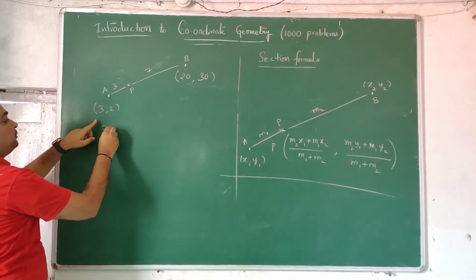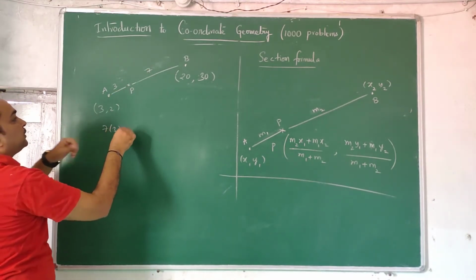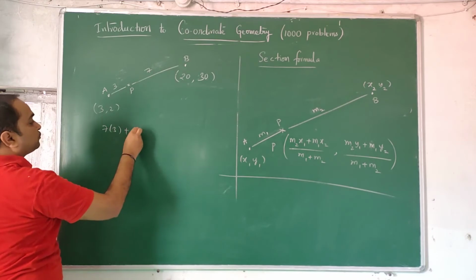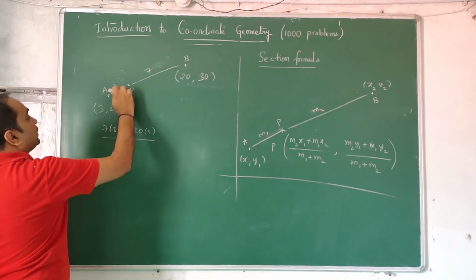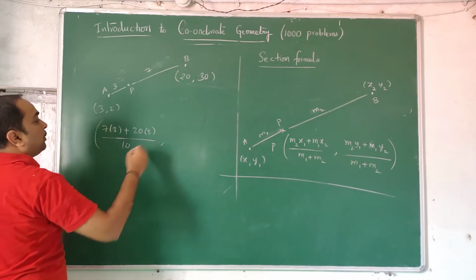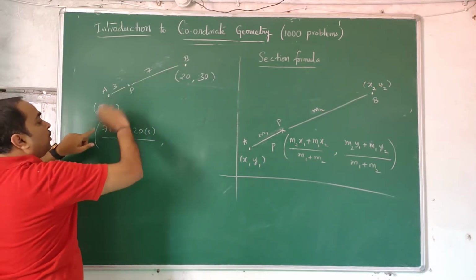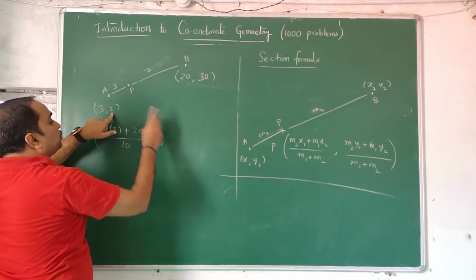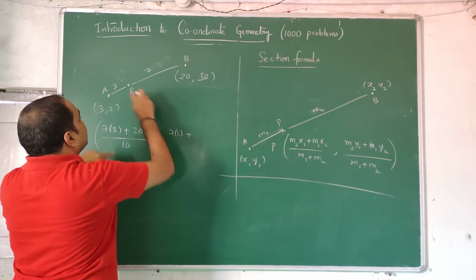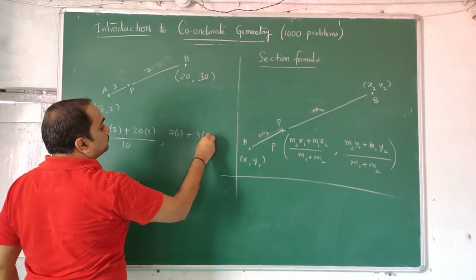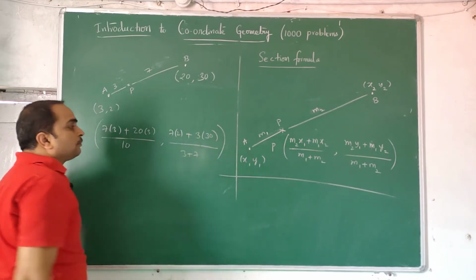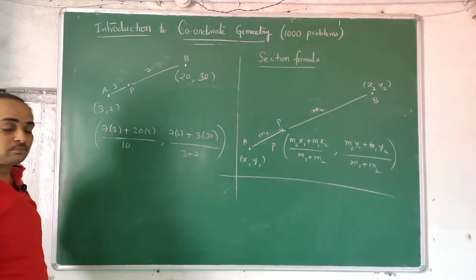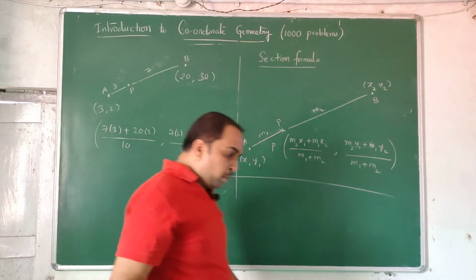7 into 3 plus 3 into 20, divided by 3 plus 7, 10, comma. Next, I have done x, now y. 7 into 2 plus 3 into 30, by 3 plus 7. Get the answer. Now you want some more short trick.